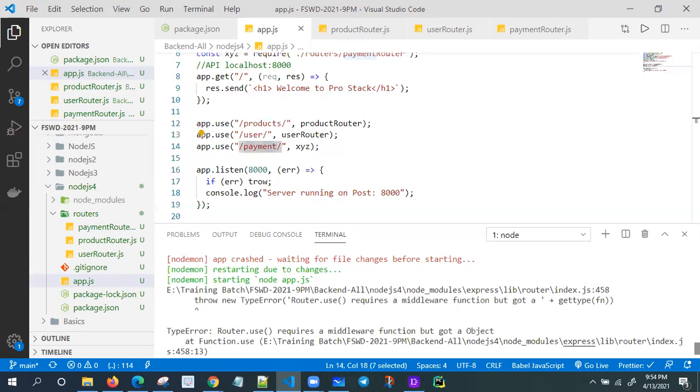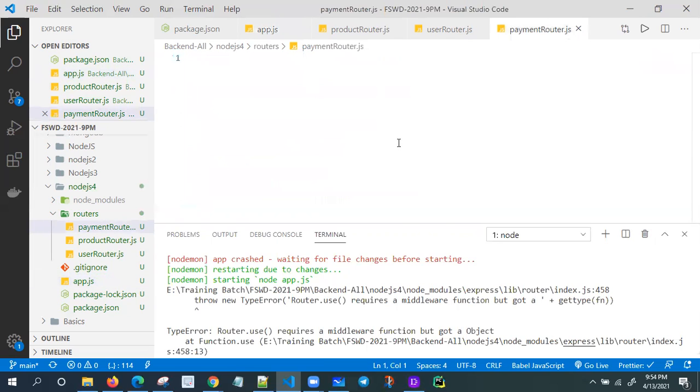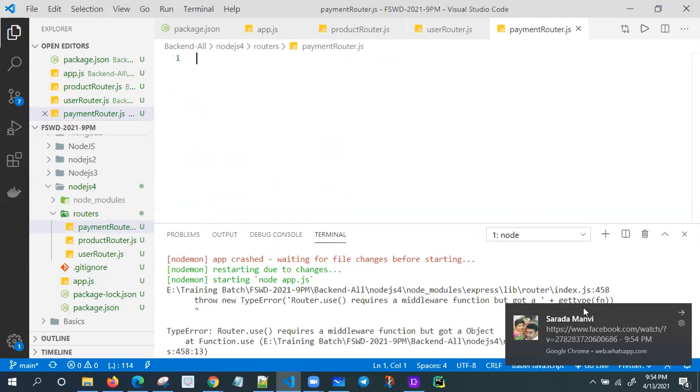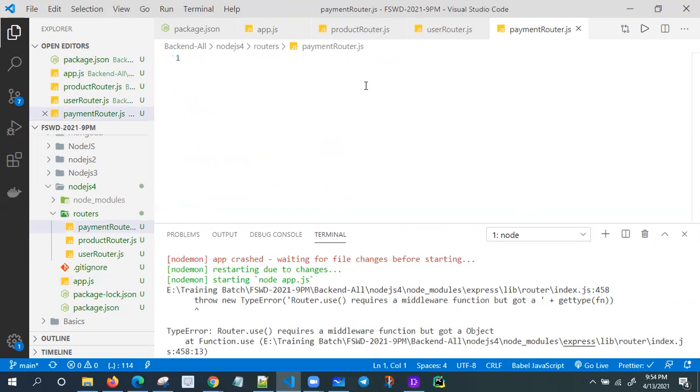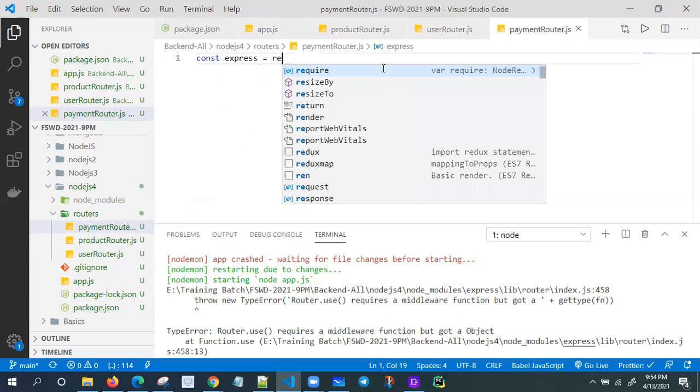Okay. I think throw new TypeError: Router.use requires a middleware function but got an object. Where is it? Yeah, go to the payment router. Nothing is there in the payment router. That's why we are getting this one. Again, we need the same story here. We need to import this one again. Same. If you want, let me write one more also. Constant express equal to require express.